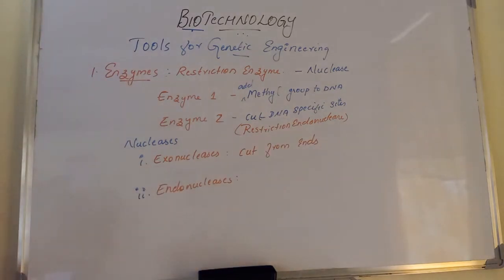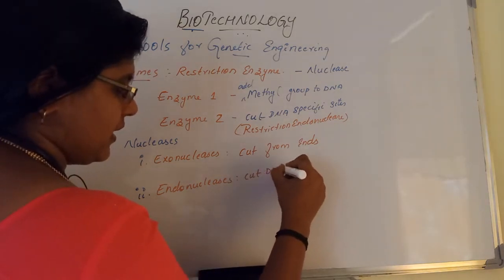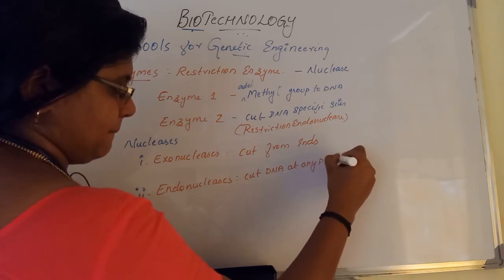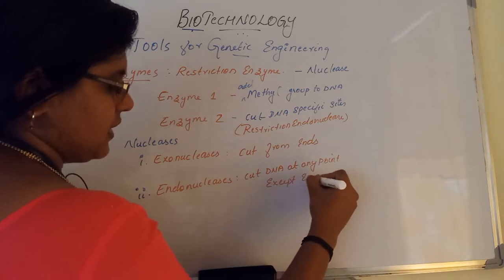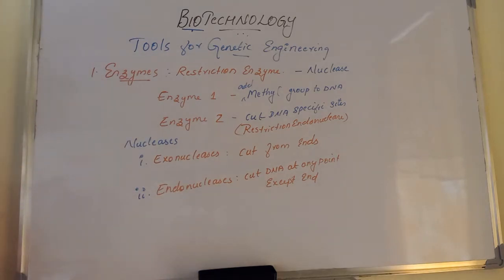But endonucleases will cut DNA at any point except the end. At the ends, exonucleases cut, but at all other places of the DNA, endonucleases make the cut.